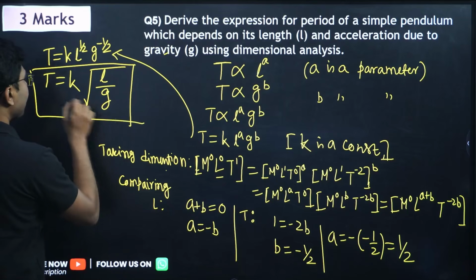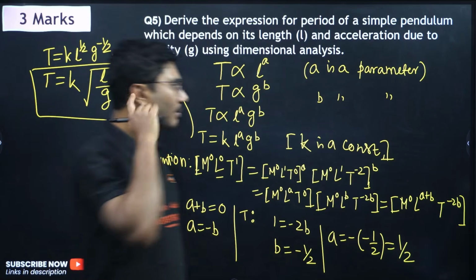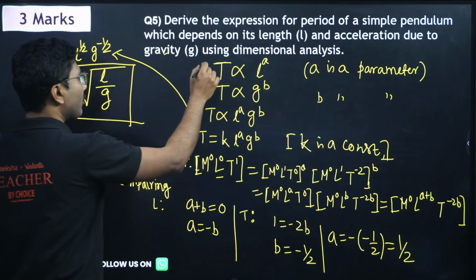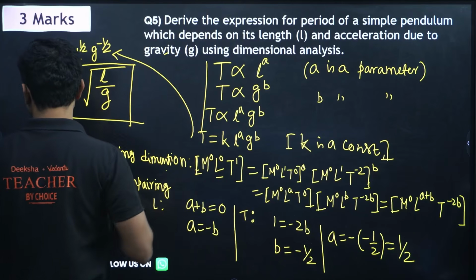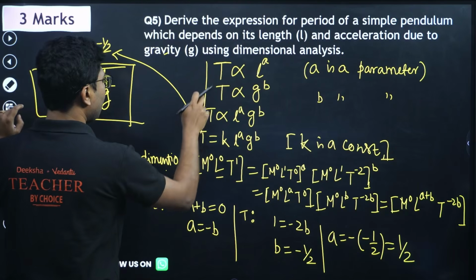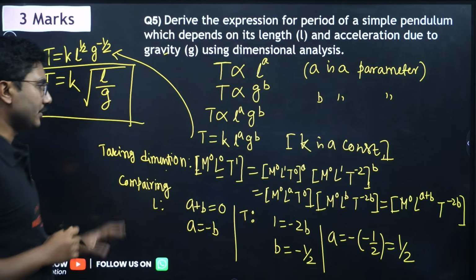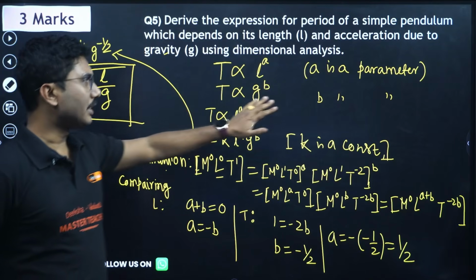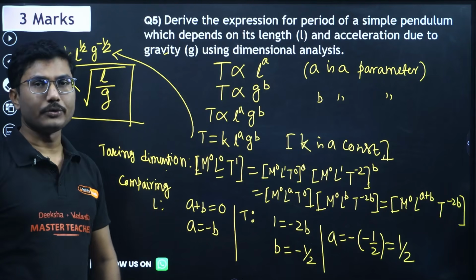Now from this equation, the k value cannot be determined, but we know from experiment that the value of k is 2 pi. Now you do not need to show that in here. Okay, so this is how you should do the derivation. So the first step is to write the equation. This exact step you have to write.